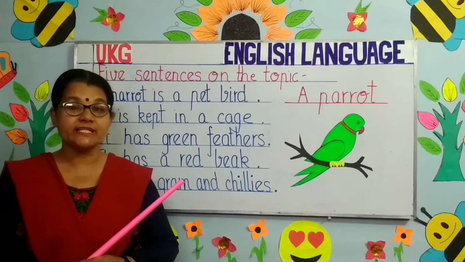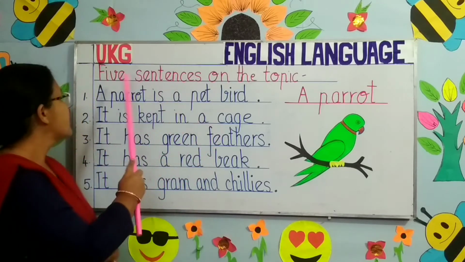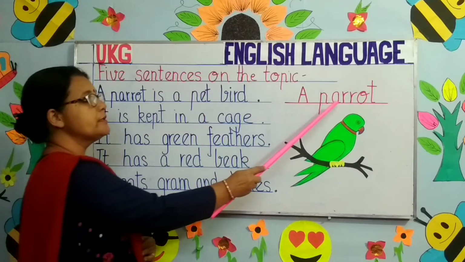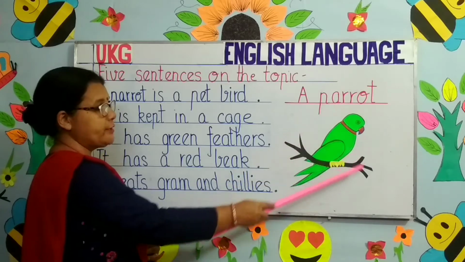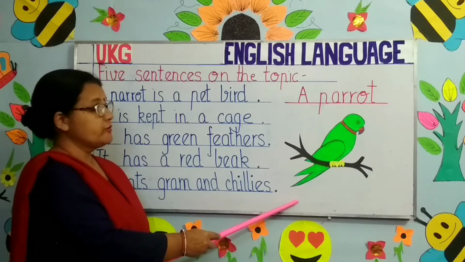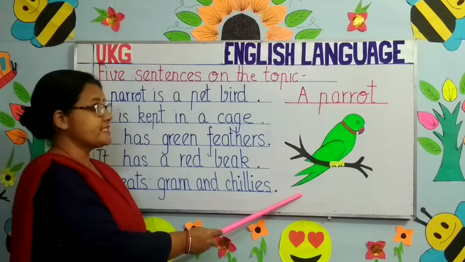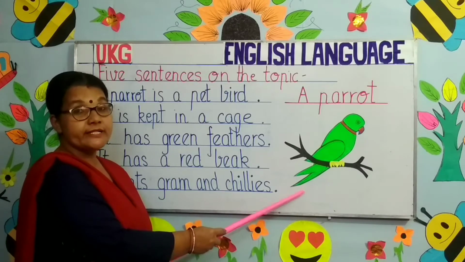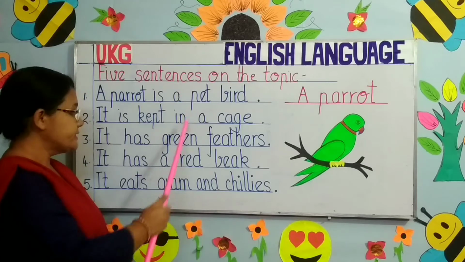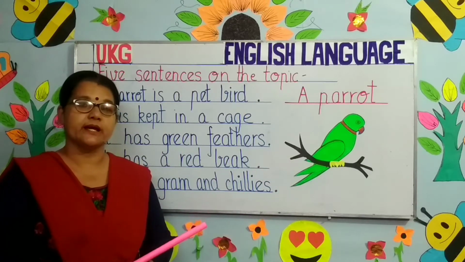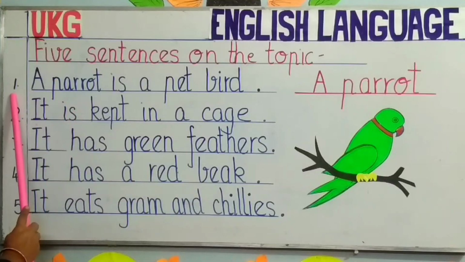In today's class, I am going to teach you all 5 sentences on the topic a parrot. Can you see this picture, children? Which picture is this? Can you recognize this bird? Yes, it is a parrot. So today we are going to learn these sentences about this parrot. So come, let's start. Number 1.